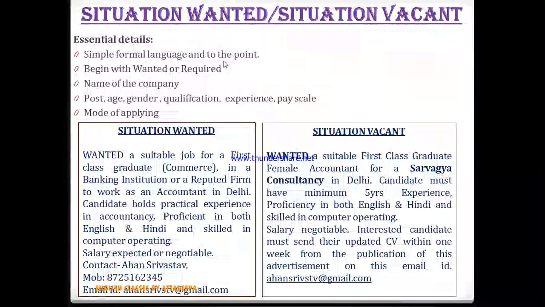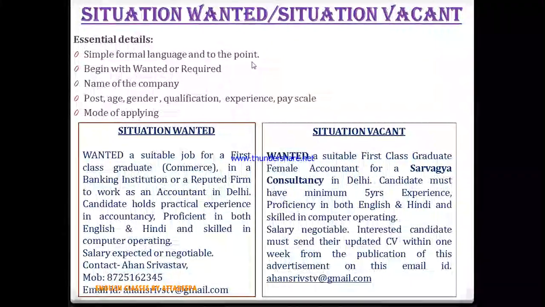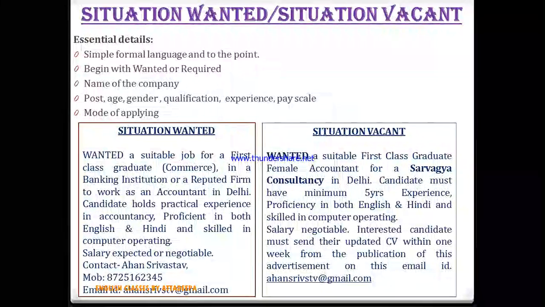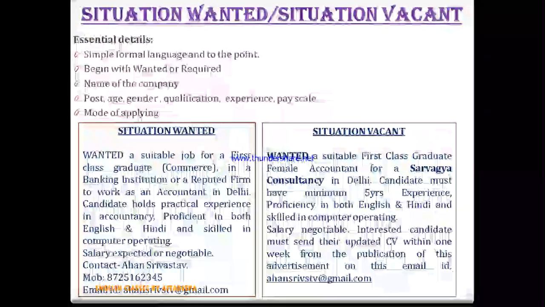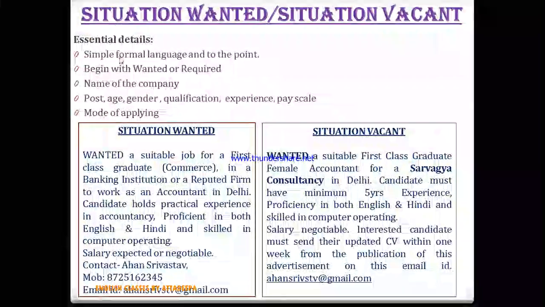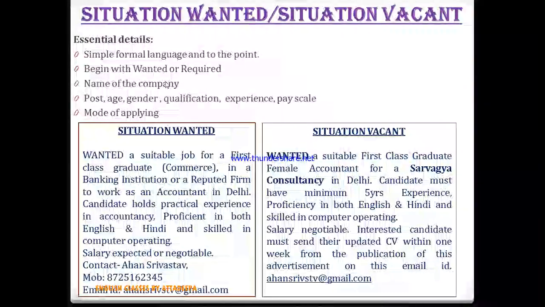Right? So language should not be so lengthy. I mean, you don't have to construct complete sentences. So is, am, are, was, were, such kind of words are removed from this. Only the keywords are written. Okay, then begin with wanted or required.